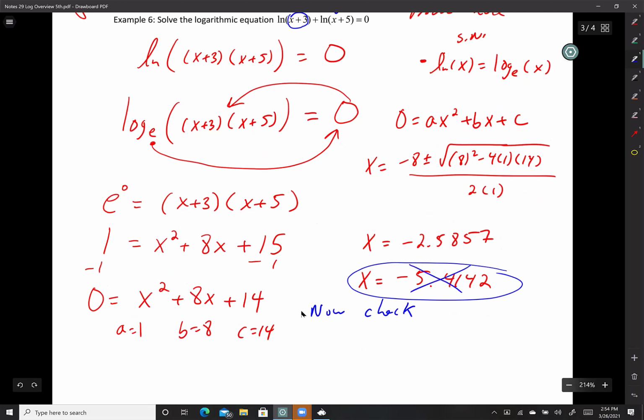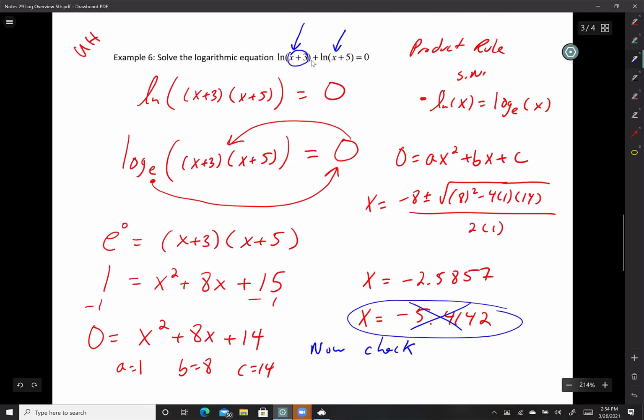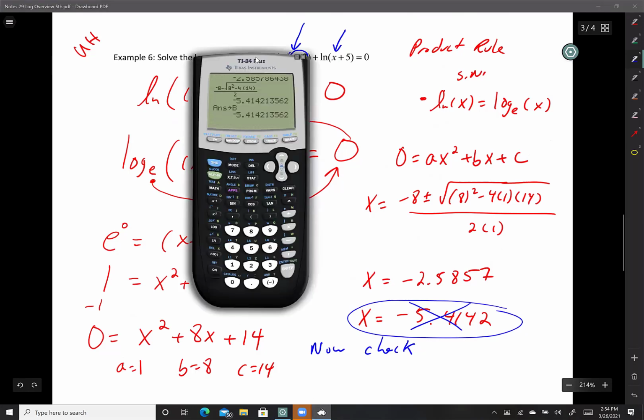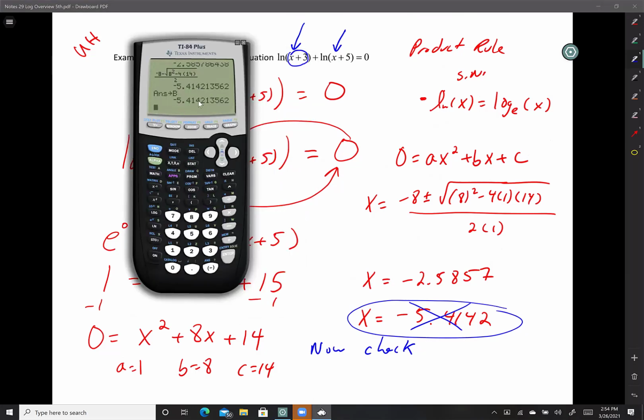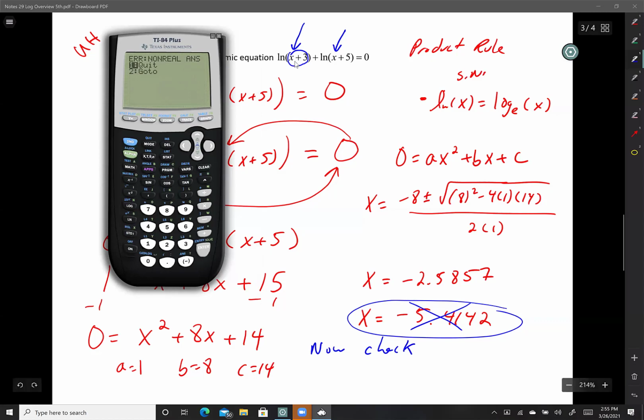I want you to see that if I type ln of b plus 3, because right now I have it saved as b, negative 5.41. So ln of b plus 3, close it, plus ln of b plus 5. It's probably going to tell me it's a complex answer. Non-real answer. I mean, there is an answer. It's complex, and it does mean something, but I'll let your professors take care of that. Yeah, it doesn't work. It has to be a positive argument.